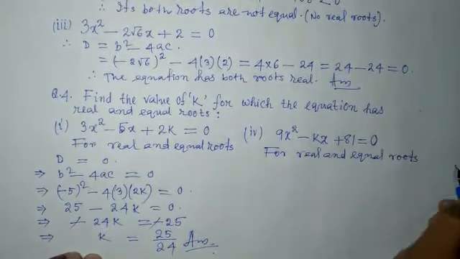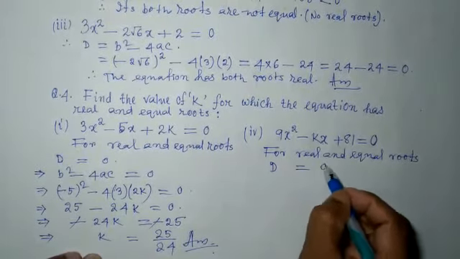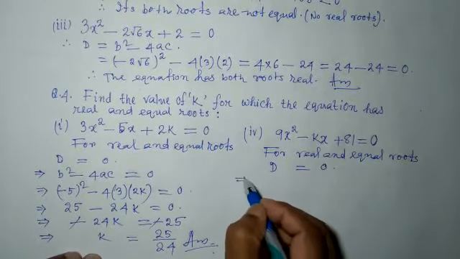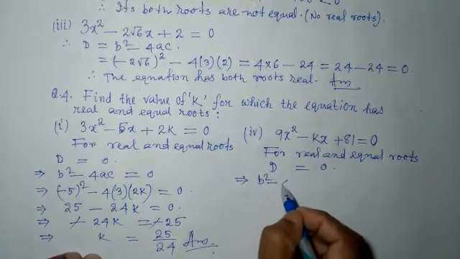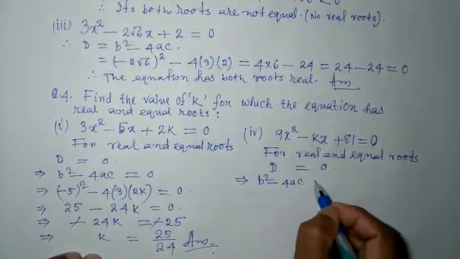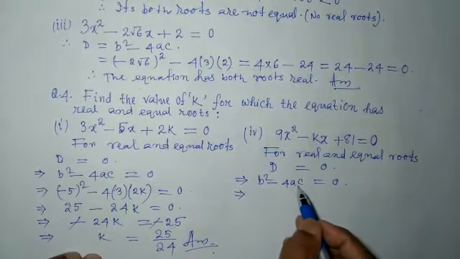D must be equal to 0. And write the formula for D, b square minus 4ac is equal to 0.